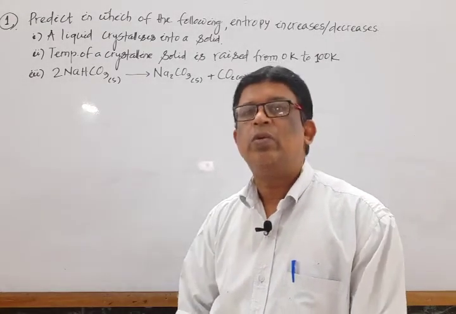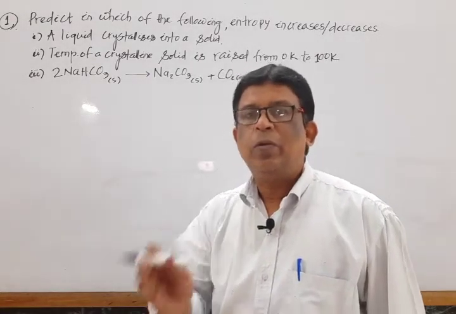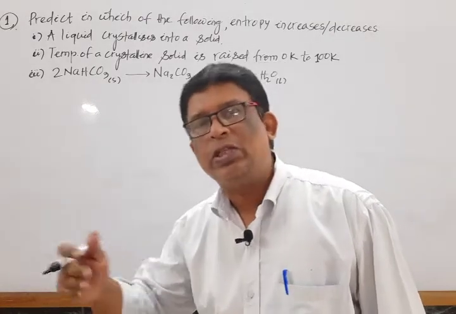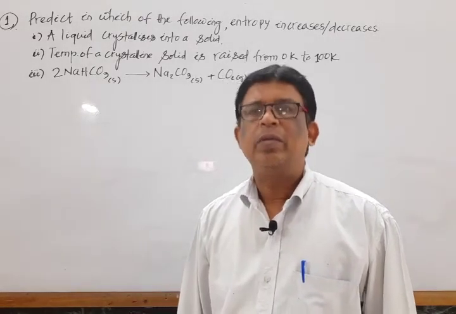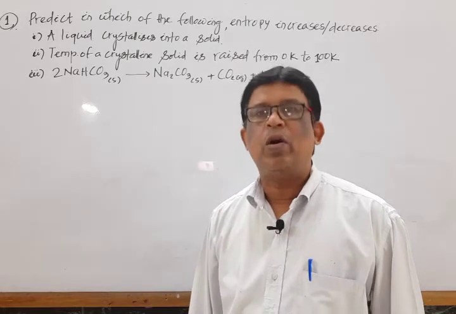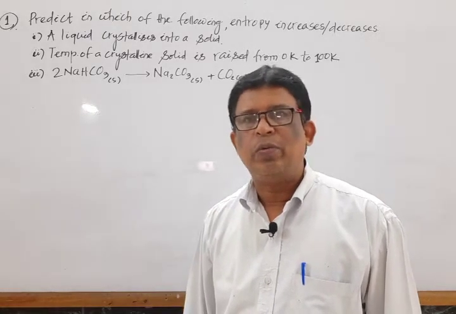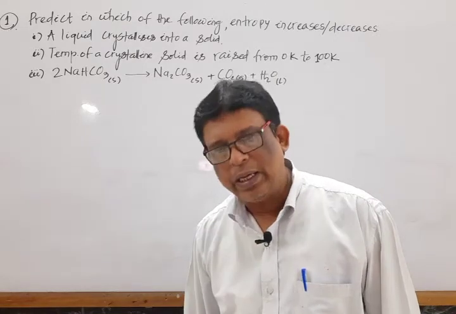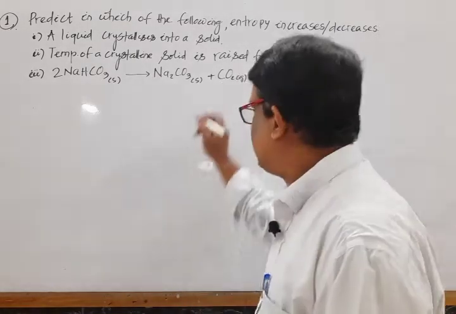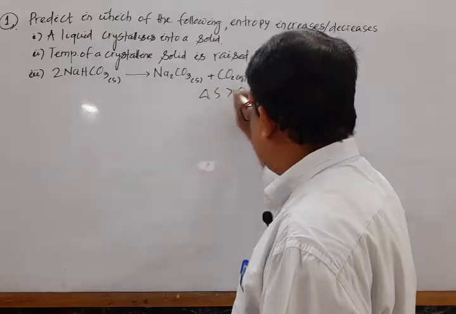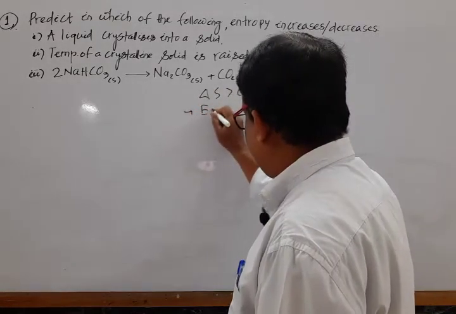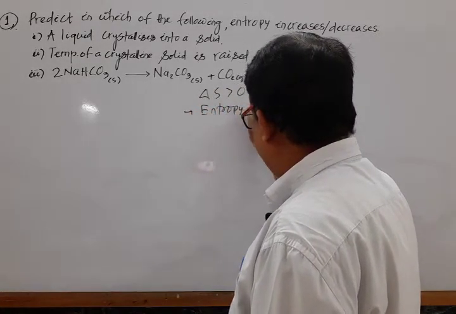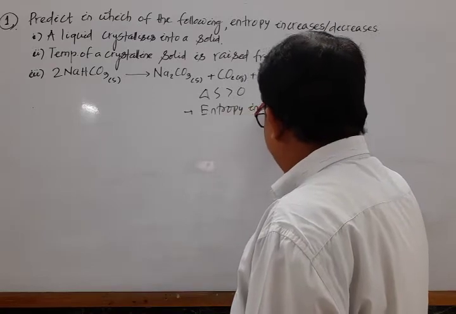From this we draw one conclusion: if one component breaks down to 3 sub-components, then bond breaking takes place. Bond breaks, as a result of which randomness increases. That means del S is greater than 0, or one can write entropy increases.